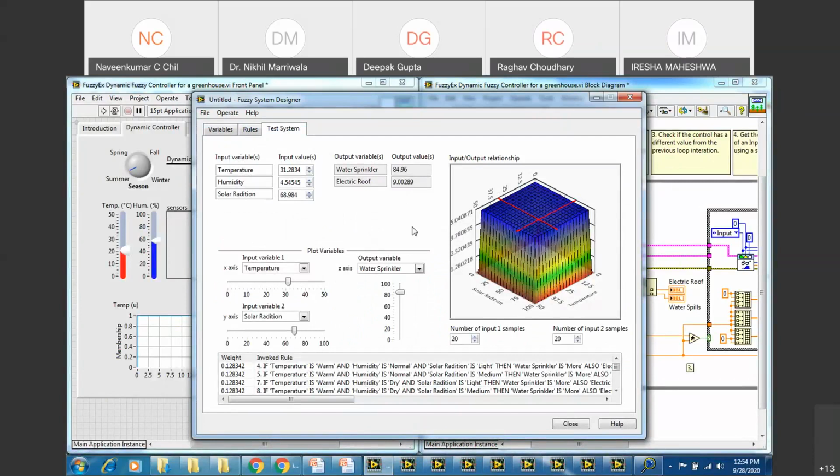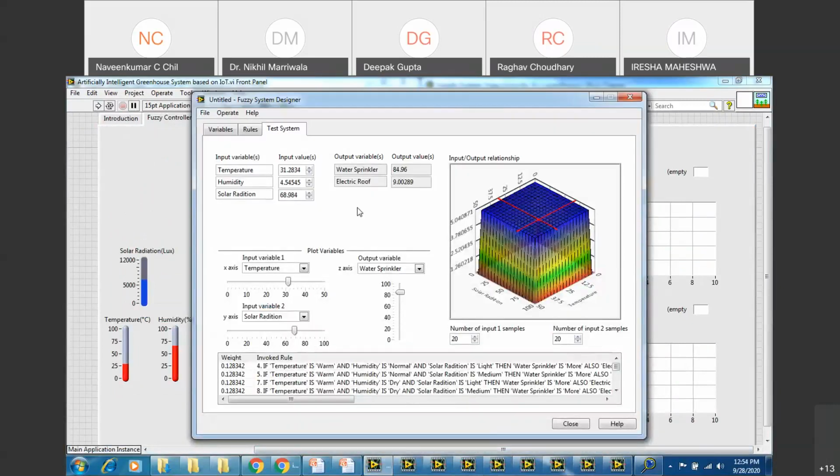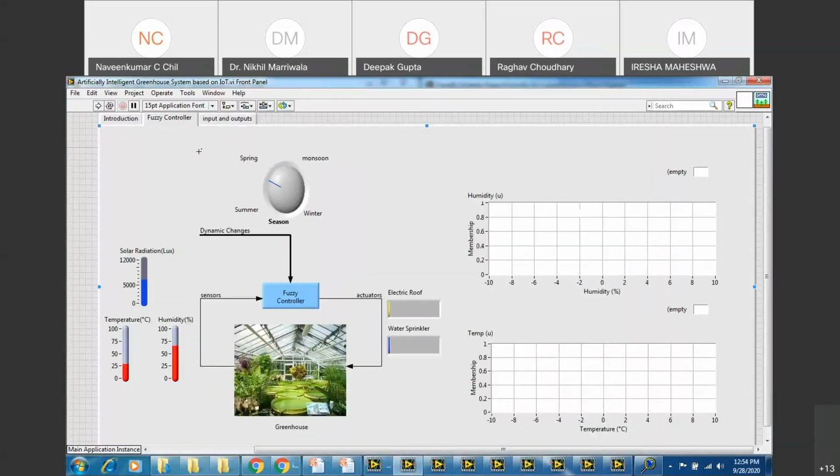Once the analysis is done, you are pretty much clear that the problem you are taking with the following data would produce this kind of an output, and this is the structure that you would require to build. Right? Now you can do it. You can save this structure and produce a similar kind of a panel structure, because there was not much time to show you how to produce this kind of a structure in the front panel. So I thought it will be easier for you to understand the fuzzy system designer effectively. But this can easily be built. There is no problem at all, right?